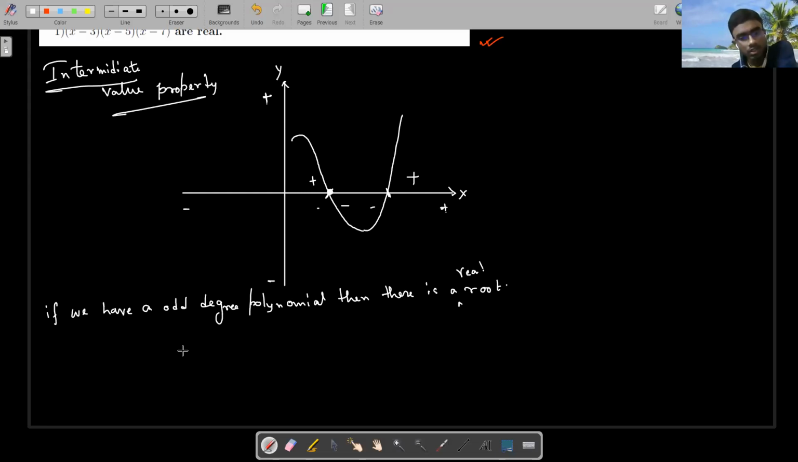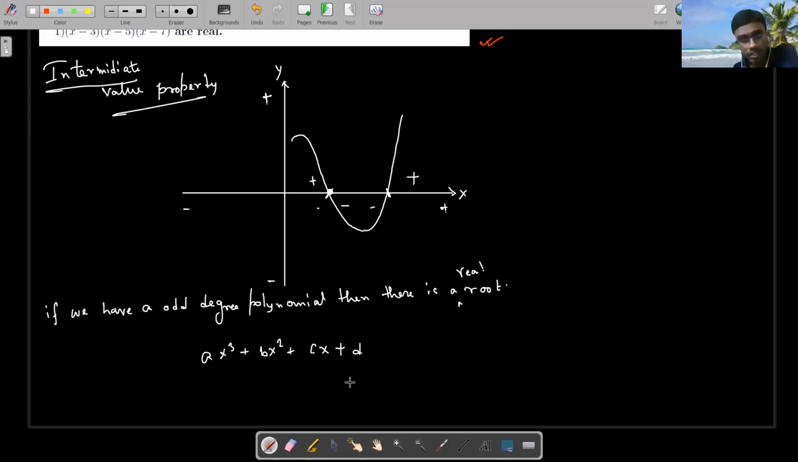The reason is, for example, I'm just showing you an example with the cubic. The same thing works for any odd degree; you can generalize it. Suppose you have a real cubic polynomial ax cube plus bx square plus cx plus d. See, if I can just show that there is a sign change, we are done, right? From the last property, the intermediate value property, if I can show that there is a sign change, we are simply done. So we are going to prove that there is a sign change.